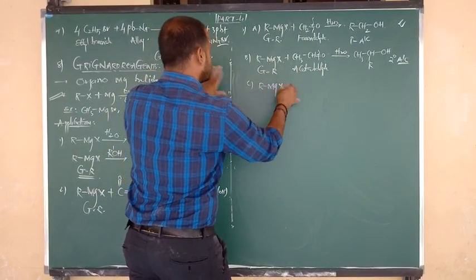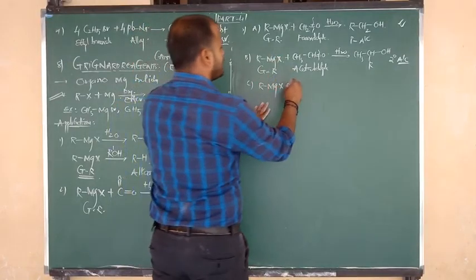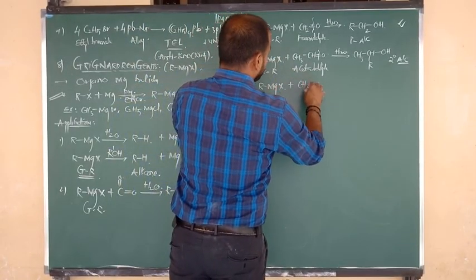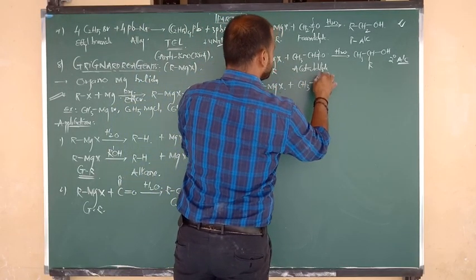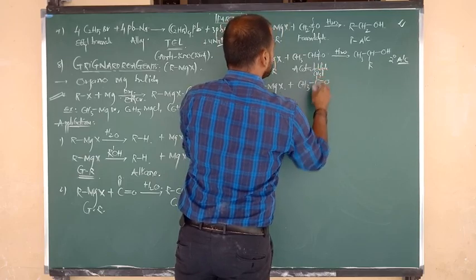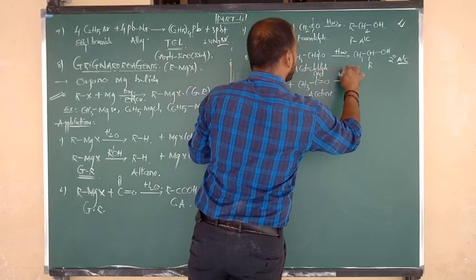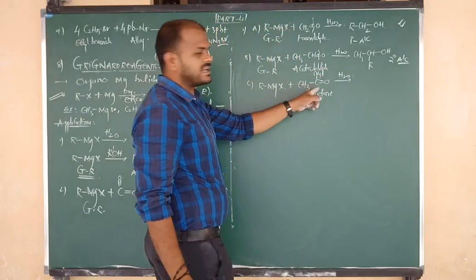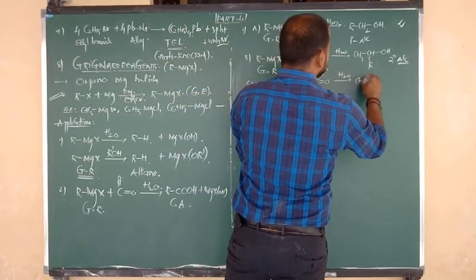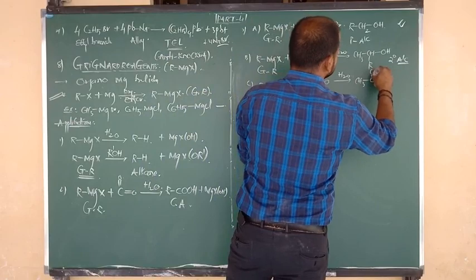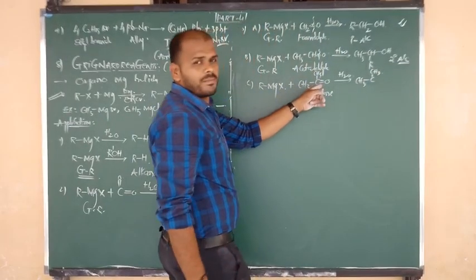RMgX, Grignard reagent, upon reaction with ketones. The best example of a ketone is acetone, CH3 bonded to C double bond O bonded to CH3. Again followed by what, beta? Hydrolysis. CH3C, again above the plane CH3; this group we write as it is. The double bond becomes single bond.